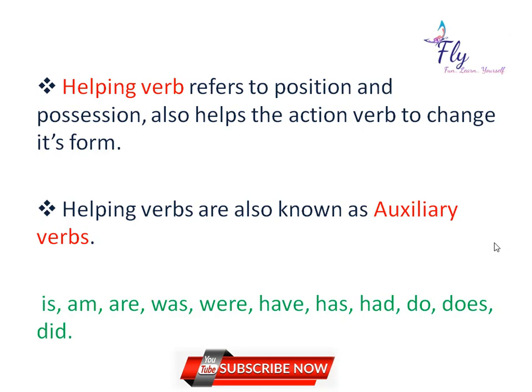If you refer to any book or go through any website, we can observe the name auxiliary verbs instead of helping verbs. Here we can see some examples of auxiliary verbs like is, am, are, was, were, have, has, had, do, does and did. We call them helping verbs because they help action verbs to frame tenses.